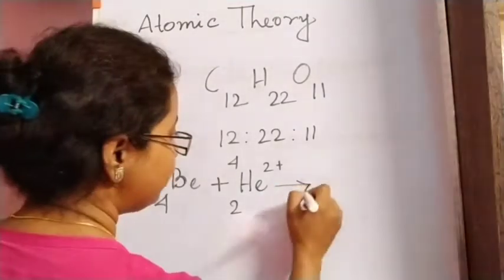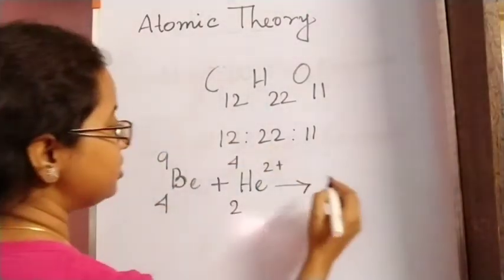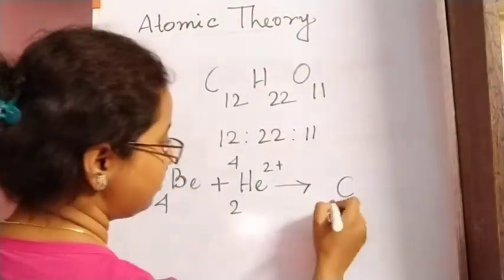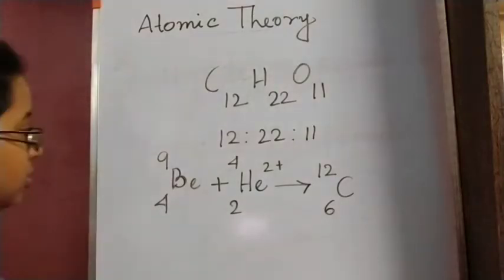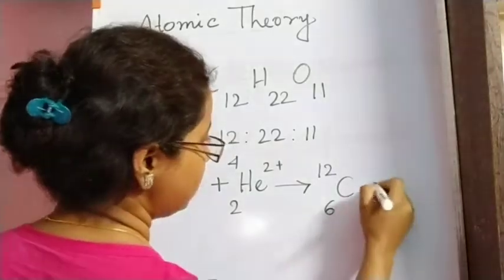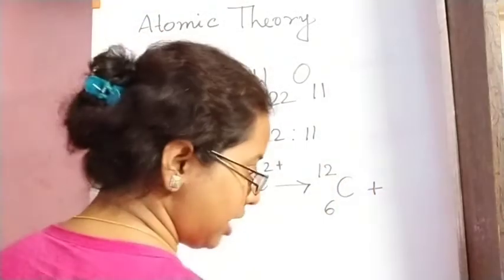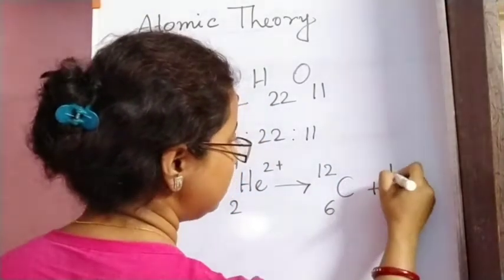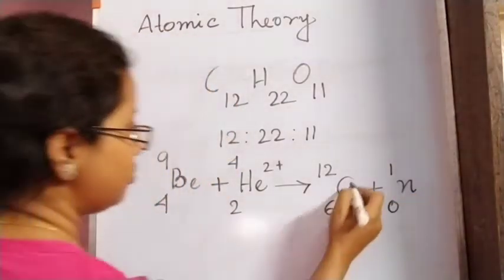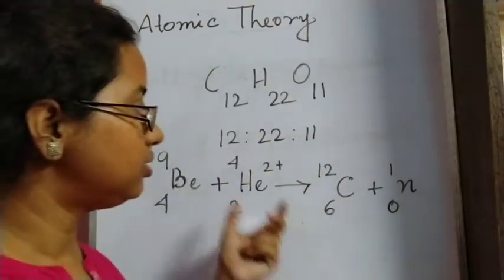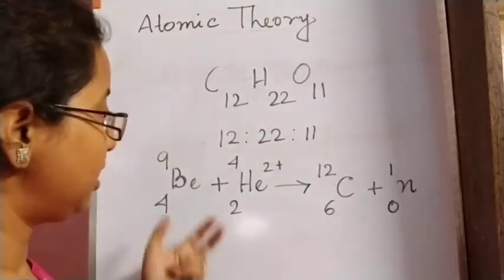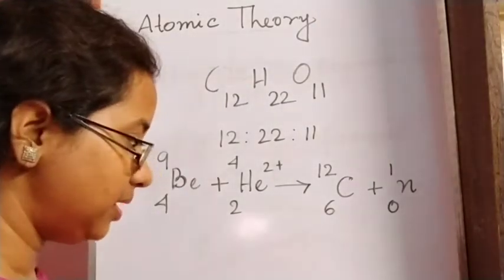Now the beryllium can be converted to carbon, carbon 6,12, and along with this we will be getting one neutron. So here beryllium can be converted to carbon, but it is at the expense of energy that we get this.